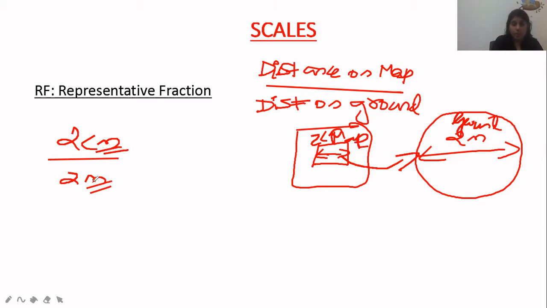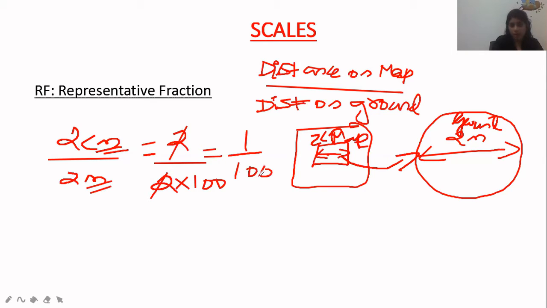So I have to convert meters into centimeters: 2 meters is 2 into 100. So 2 centimeters divided by 2 into 100 centimeters, the 2s cancel, and I get my scale as 1 by 100. Whenever I represent a value as a centimeter to centimeter ratio, it does not have a unit. That type of ratio we call a representative fraction.